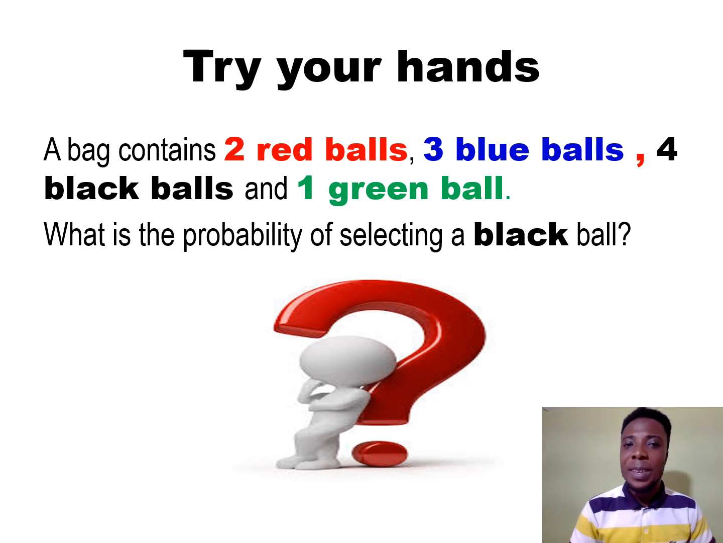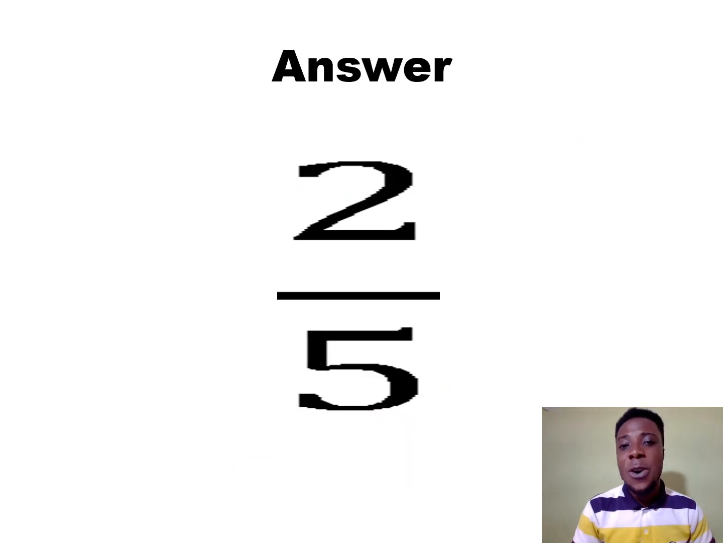Let's take that again. I said the black balls are 4. So probability P is equal to B over N, B for black and N for total number of balls. So B, that is black balls, is 4 and the total number of balls is 10. So probability is equal to 4 over 10. When you get that, divide 4 by 2, a half is 2. Divide 10 by 2, a half will be 5. So you shall have 2 over 5 as your answer seen on the screen.